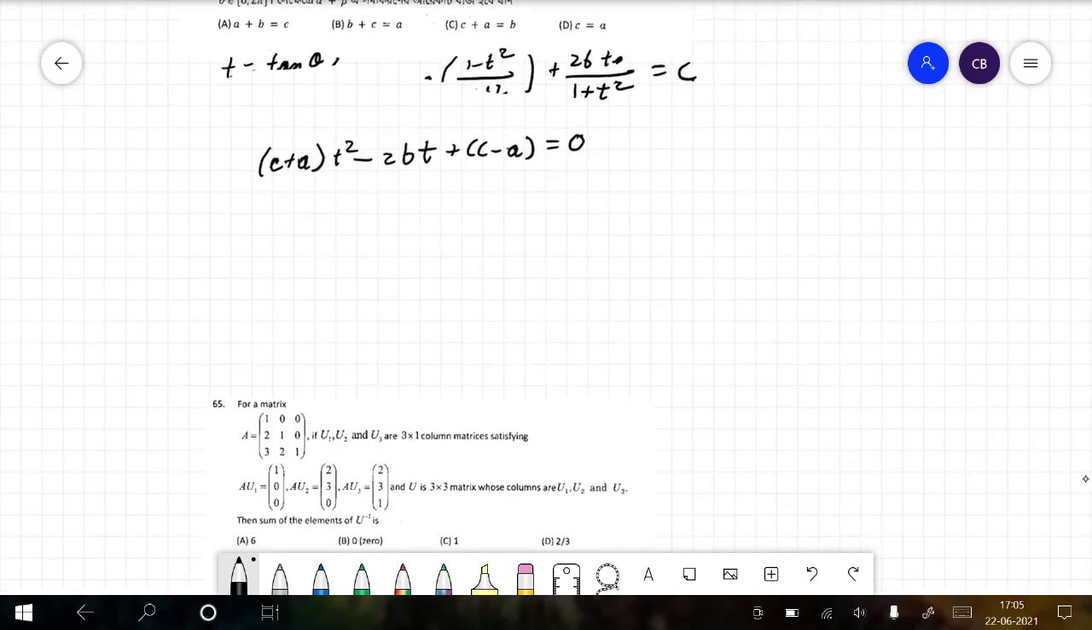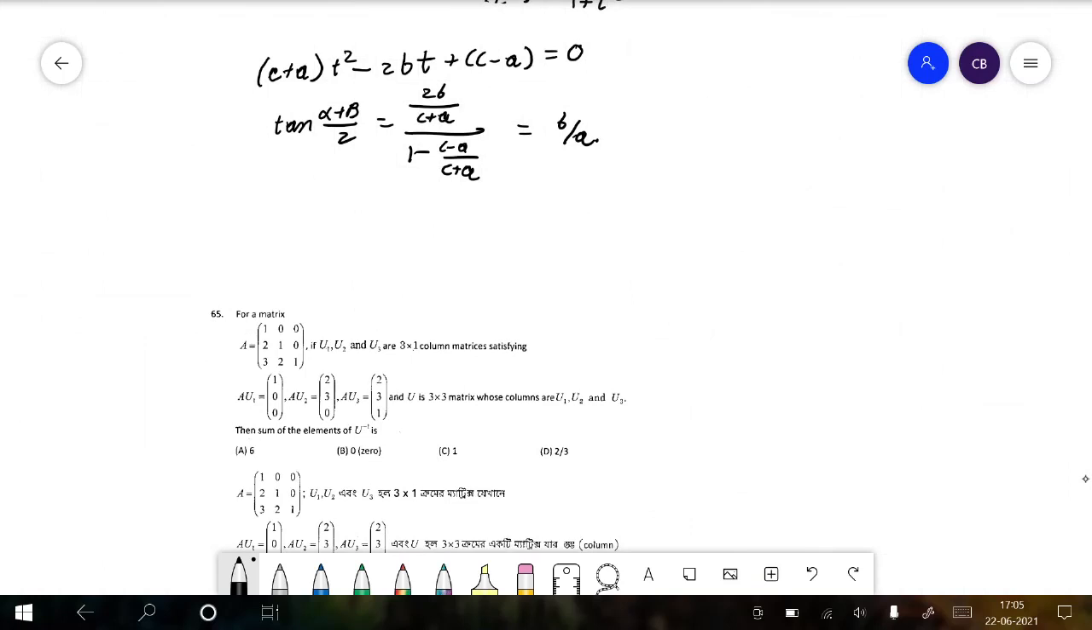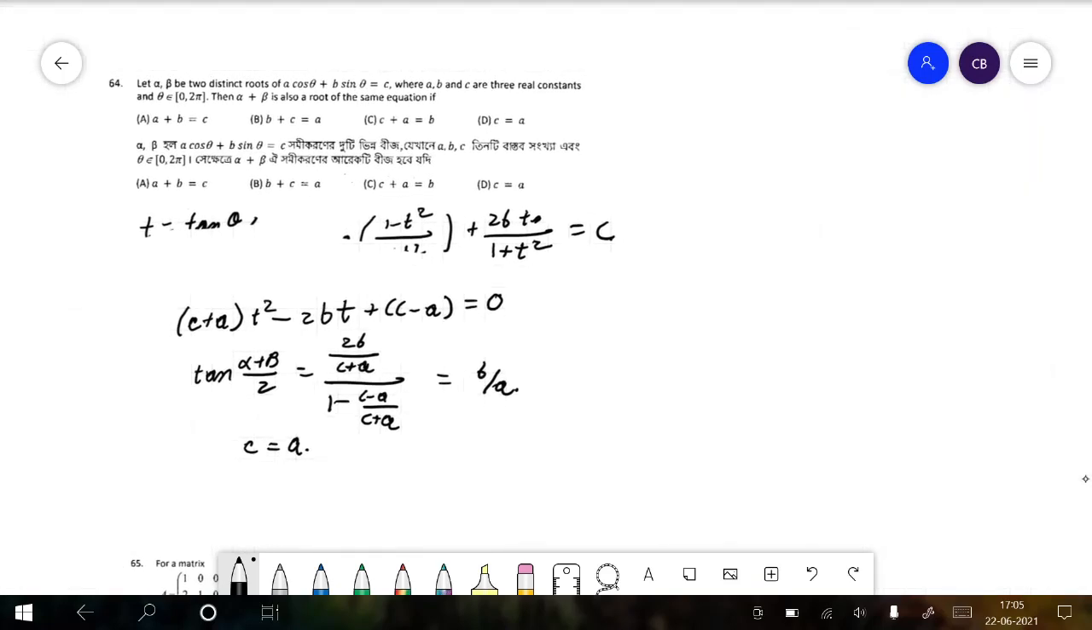So therefore, if alpha and beta are two roots and alpha plus beta is also a root, then tan of (alpha plus beta) by 2 is equal to, if we break up using the tan formula, (c plus a) divided by (1 minus (c minus a) by (c plus a)), which is equal to b by a. Therefore b by a is the root of the equation. Therefore c must be equal to a. So in this case the answer is option D.